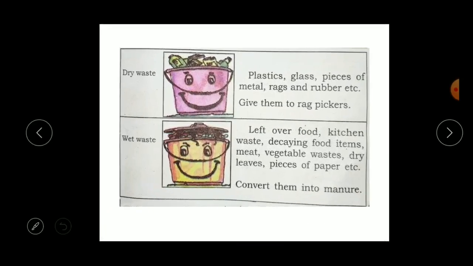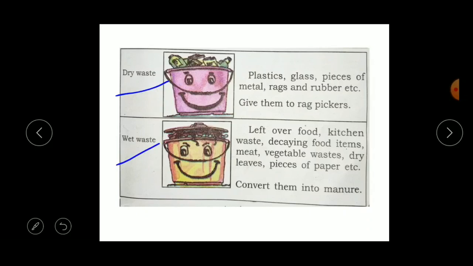The first one is dry waste. The name itself indicates the meaning of dry waste. Dry waste includes plastics, glass, pieces of metal, rags and rubbers. Rags are nothing but old clothes. So the plastic, glass, pins or papers, pieces of metal, rags and rubbers, whatever it may be, it should be dry. That will be called dry waste.